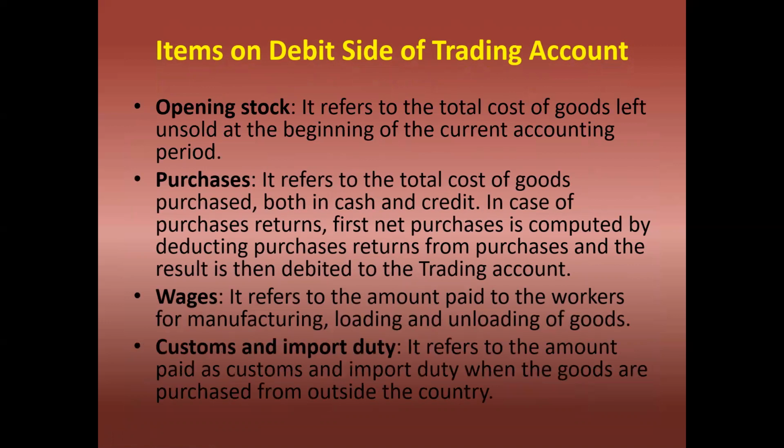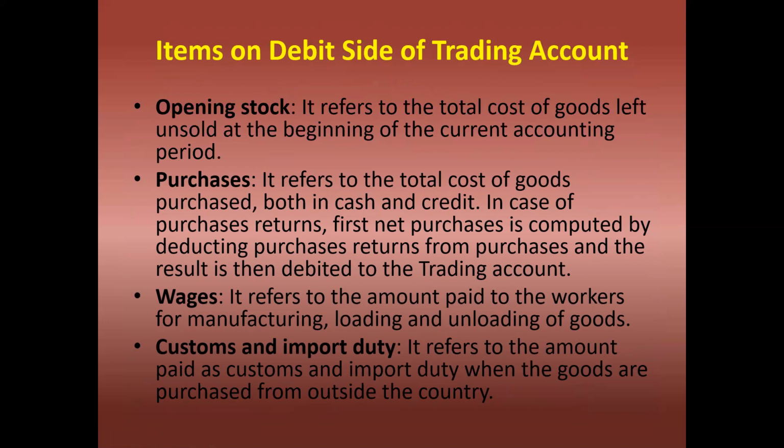Items on the debit side of the trading account. Opening stock refers to the total cost of goods left unsold at the beginning of the current accounting period. Next, purchases refers to the total cost of goods purchased both in cash and credit. In case of purchase returns, first net purchases is computed by deducting purchase return from purchases, and the result is then debited to the trading account.